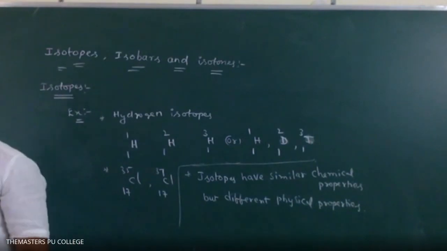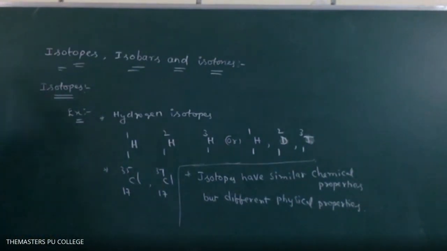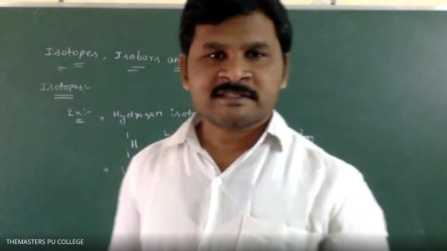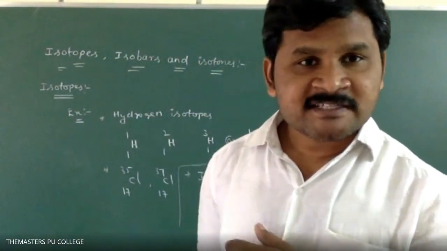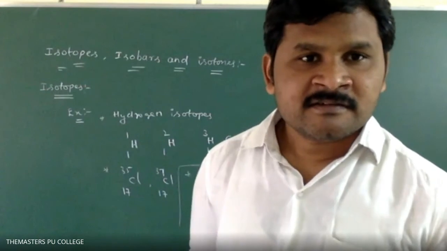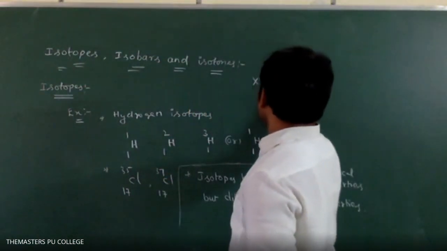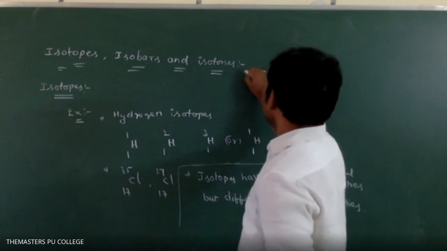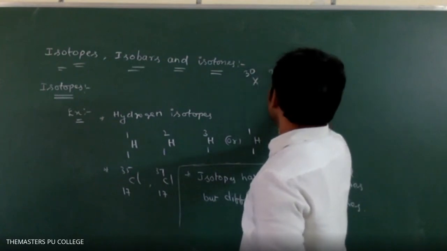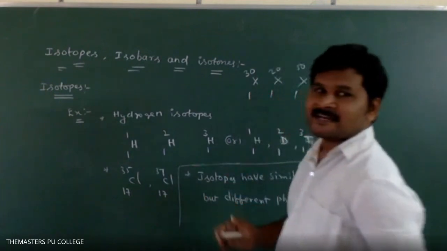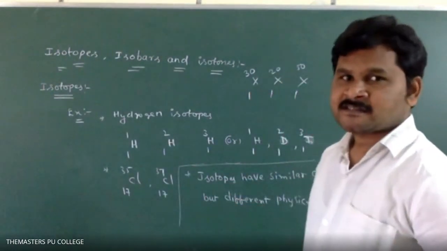Completed? How to calculate the average atomic mass for isotopes? Already we discussed this in unit 1. Suppose I have abundances of 30%, 20%, 50%. How to calculate the average atomic mass?